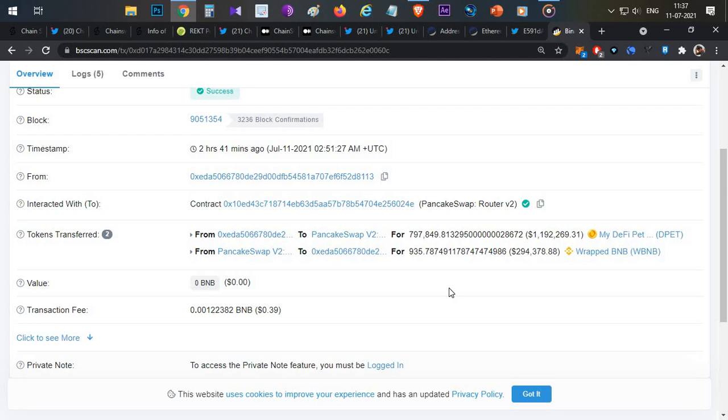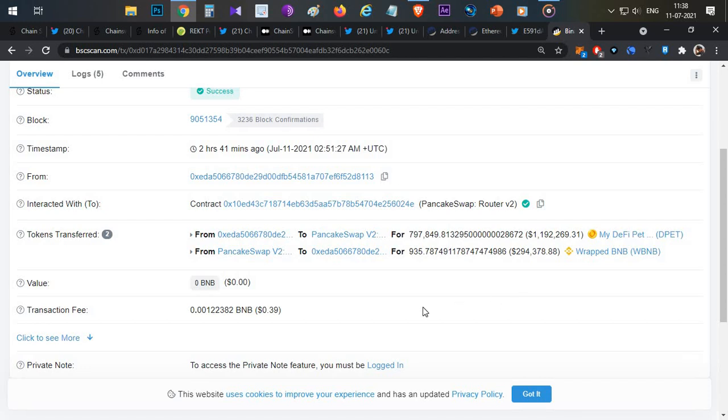So what has happened is the hacker went to ChainSwap and exploited the contract. Whatever tokens were added in the liquidity pool on the Ethereum chain of My DeFi Pets, the hacker removed that liquidity and brought those tokens using the same ChainSwap bridge contract. He moved those tokens from the Ethereum chain to Binance Smart Chain, and on Binance Smart Chain he dumped those tokens on PancakeSwap.